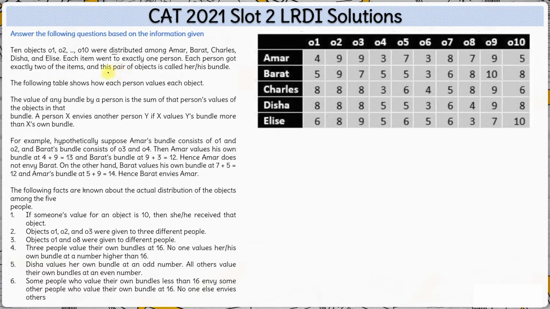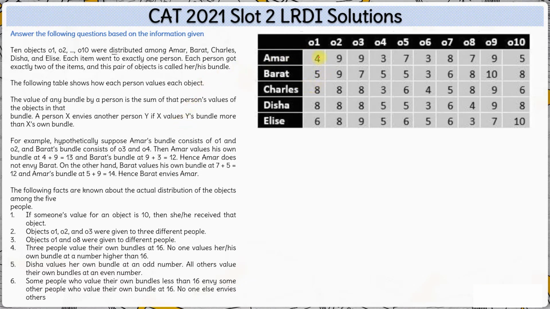Okay. And this pair of objects is called his or her bundle. Fine. The following table shows how each person values each object. Right. So Amar values the first object, or Amar gives 4 points to the first object, 9 points for the second object, 9 points for the third object and so on. The value of any bundle by a person is the sum of that person's values of the objects in that bundle. A person X envies another person Y if X values Y's bundle more than X's own bundle.